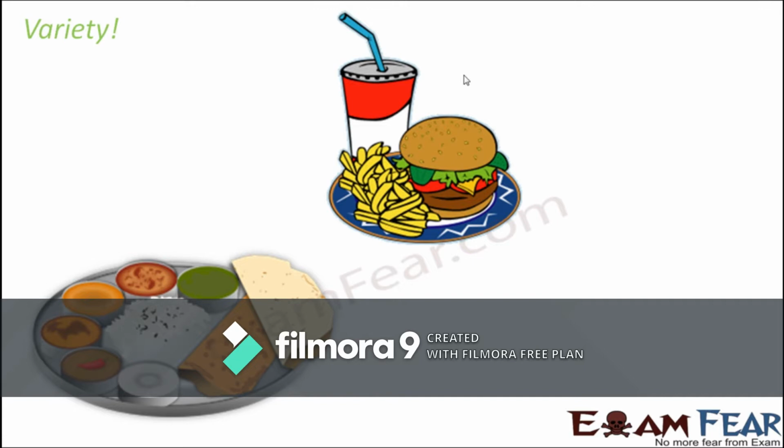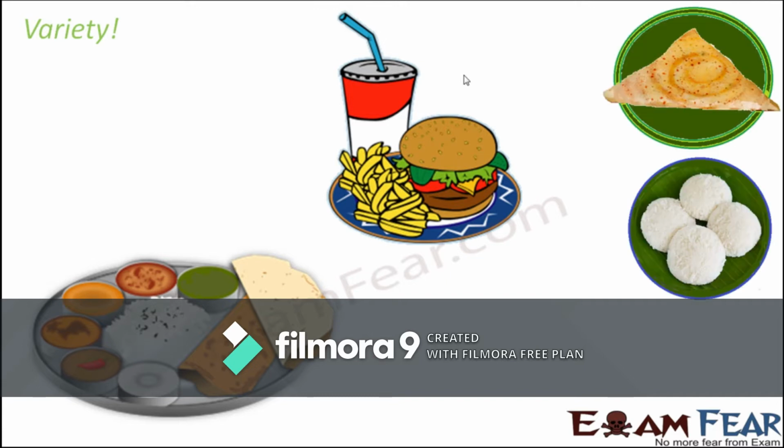If you see in India, especially in the northern parts of India, people prefer to eat roti, rice and curries. But when you go to the southern parts of India, they also eat rice items like idli and dosa. These are all staple food for these people. But if you go to the western countries, they have a slightly different food habit. They eat burger, pizza, breads. So, depending on locations, you might have different variety of food.